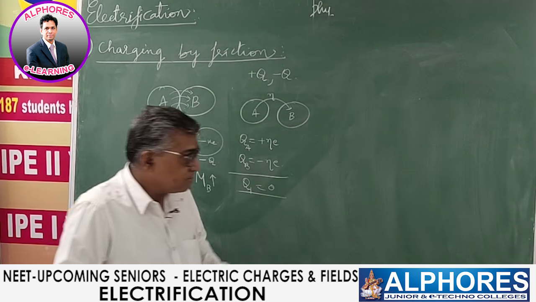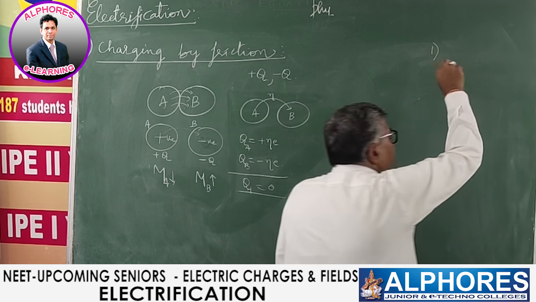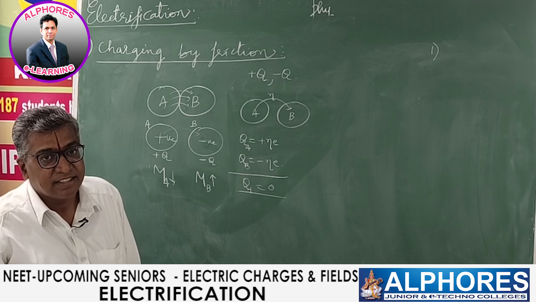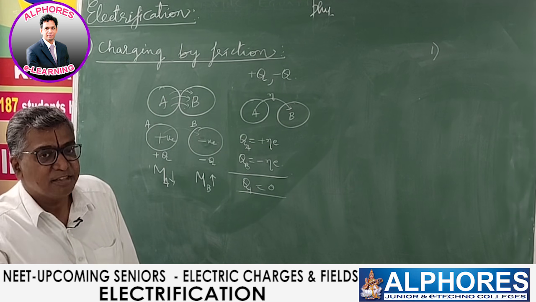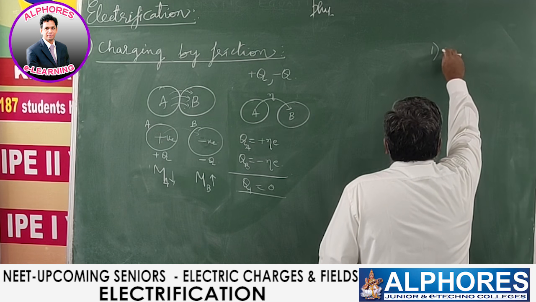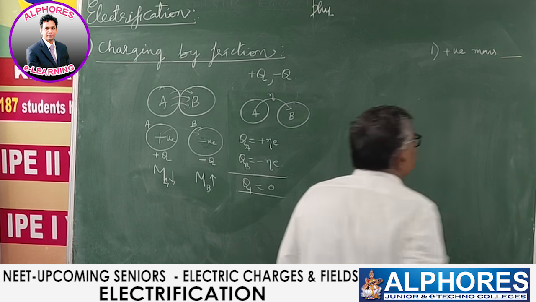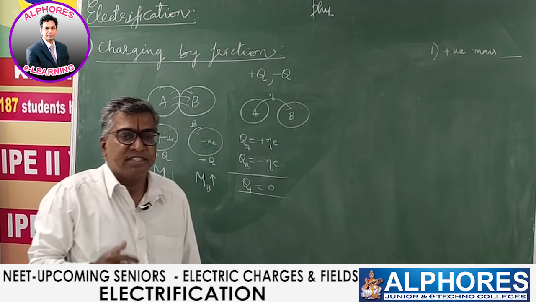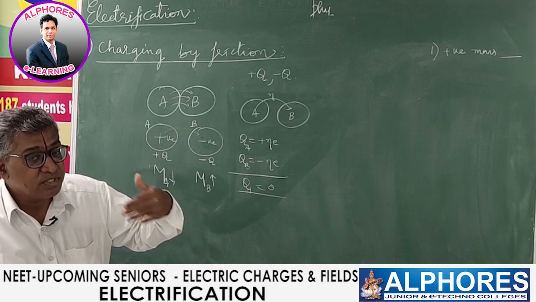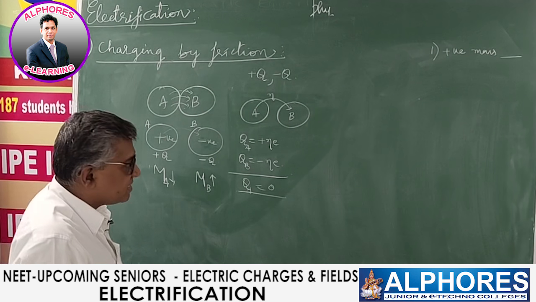On this there was a beautiful question asked earlier in one of the entrance examinations. If any body is negatively charged, then it gains mass. If it attains positive charge, it is losing electrons, in the sense it's losing mass, so its mass decreases.